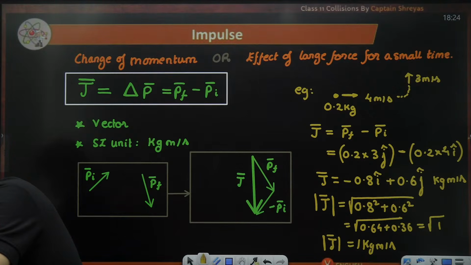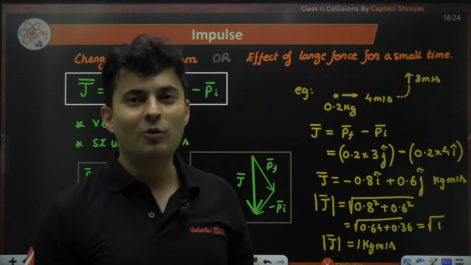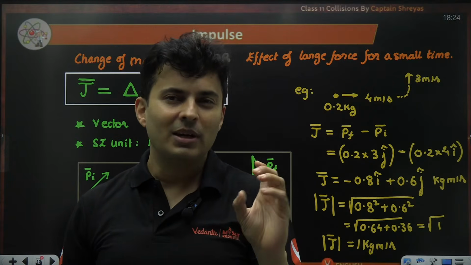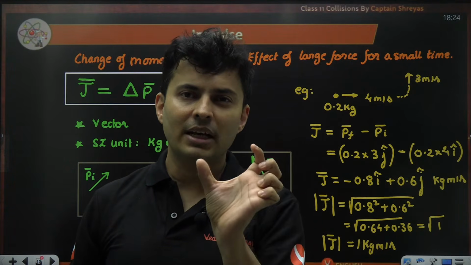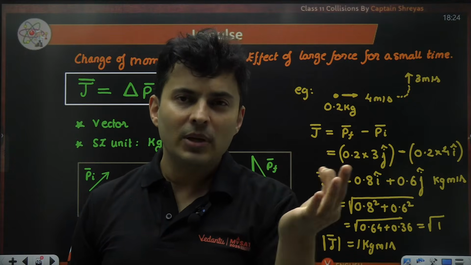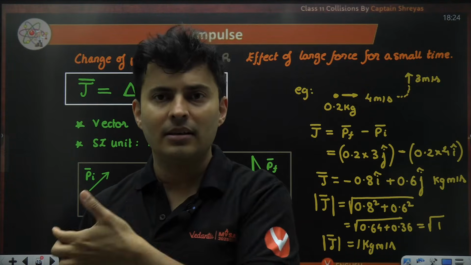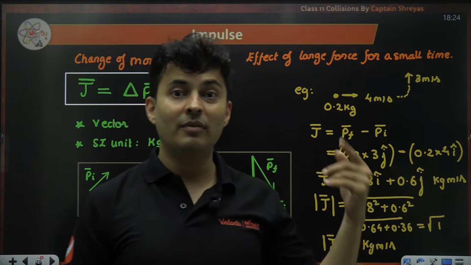Sir, how can numbers be multiplied by a unit vector? Rahul, please watch my vectors class. I have taught about this, how vectors can be multiplied by a number. It is called scalar multiple. Whenever you multiply a vector, let's say 5 times i cap, it means you have taken i cap 5 times. Minus 2 times i cap means you have taken i cap, negated it, and then taken that negative i cap 2 times.